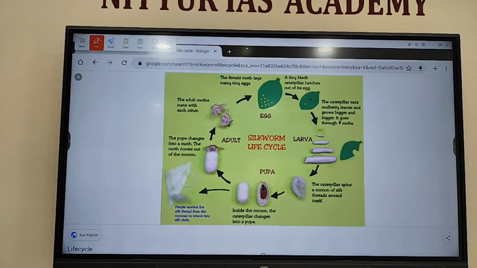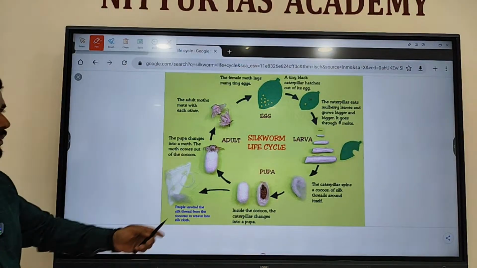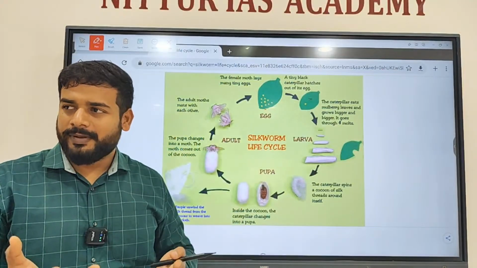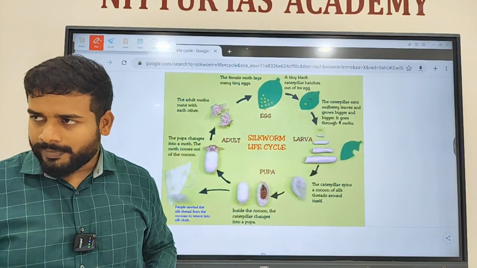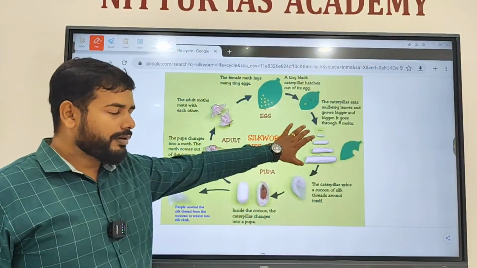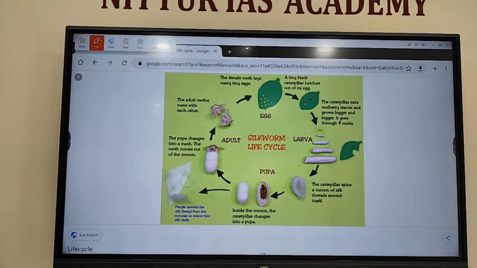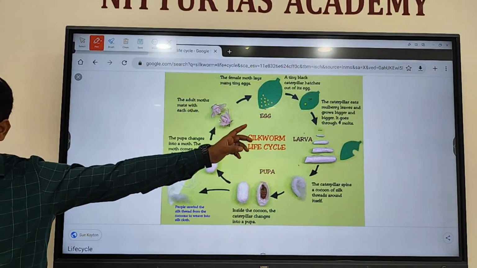Here also the silk farmer's job is to take the eggs. They will get the eggs, not exactly on the leaves, on a different paper-like sheet. They will buy the eggs, then give them a suitable environment, an enclosed room with a maintained high temperature. Later, the eggs will hatch.